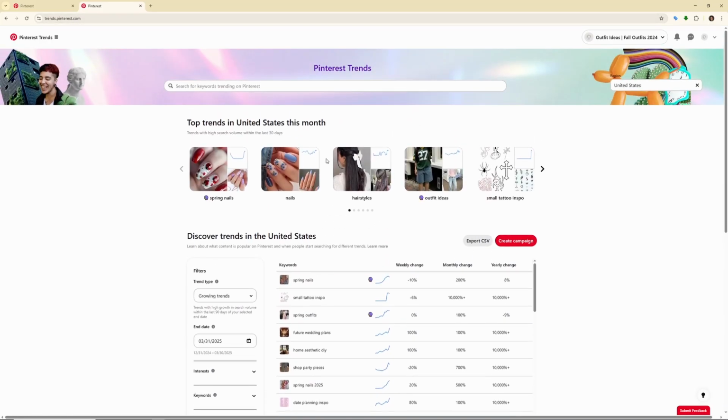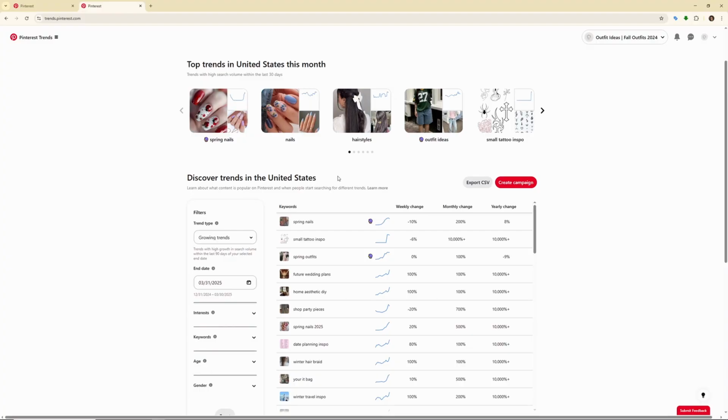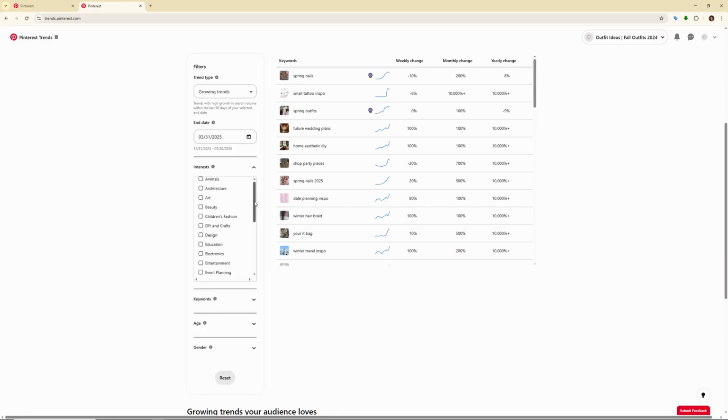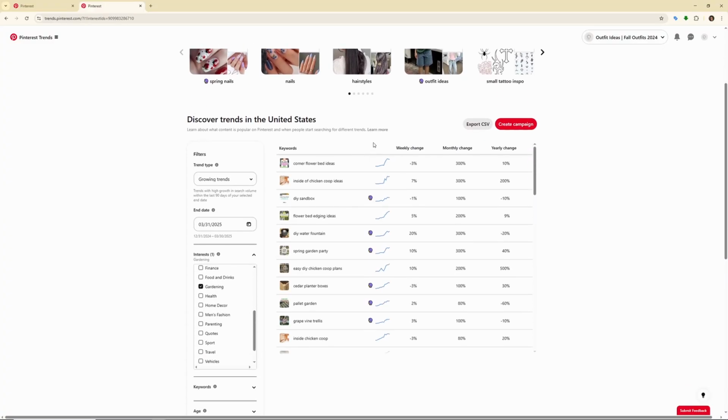So in this tool, you can actually take a look at what are the trending keywords on the Pinterest. You can choose either growing trends, seasonal trends, top yearly trends, top monthly trends. I'll go with growing trends. You can choose by interest. Maybe you already have interest in your mind. Maybe you are interested in health or finance or gardening. You can tick the box of gardening and you'll get keywords from this niche that are trending right now. For example, corner flower bed ideas, inside of chicken coop ideas, DIY sandbox, and all kind of stuff.